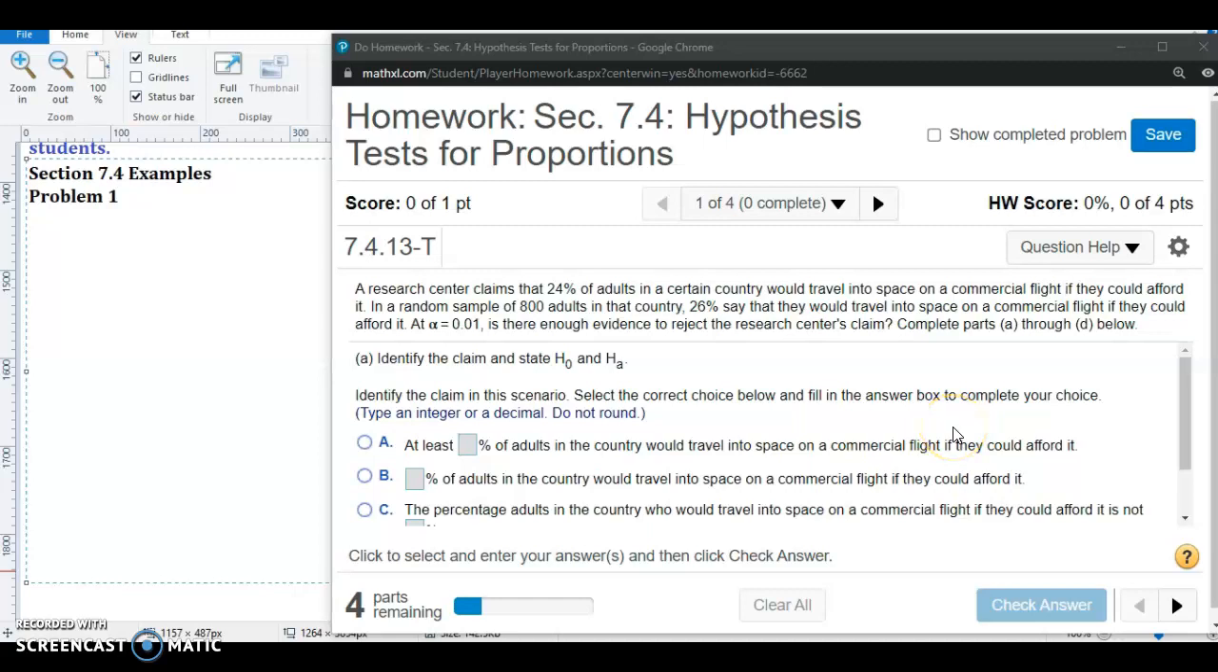In this video, we'll go ahead and take a look at some examples from section 7.4 on hypothesis tests for proportions. And we'll go ahead and look at problem 1 from the homework, and it says a research center claims that